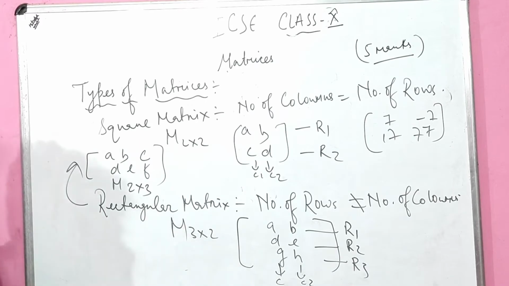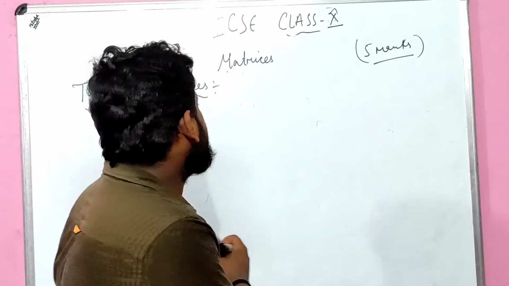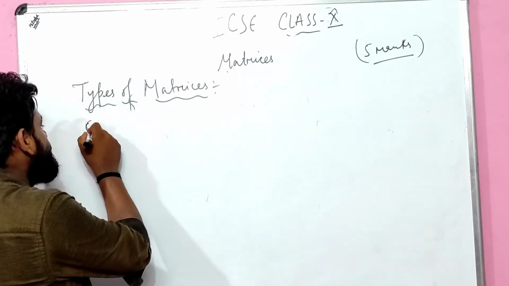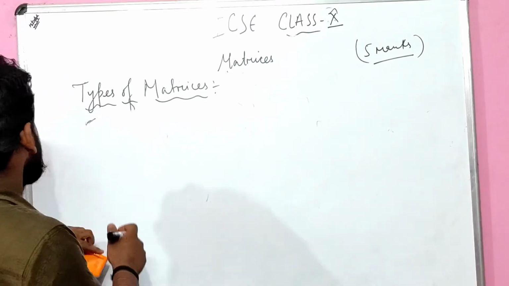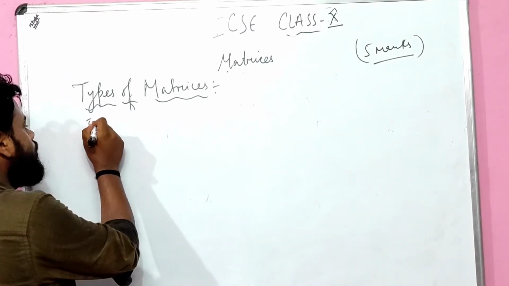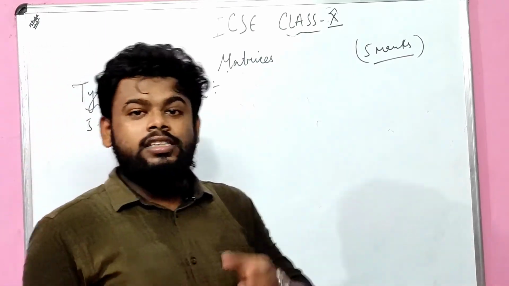Let us start with another matrix, the fifth type of matrix. Please note it down as soon as possible. The first type of matrices we have discussed is the row matrix. The second one is the column matrix. The third one is the square matrix.